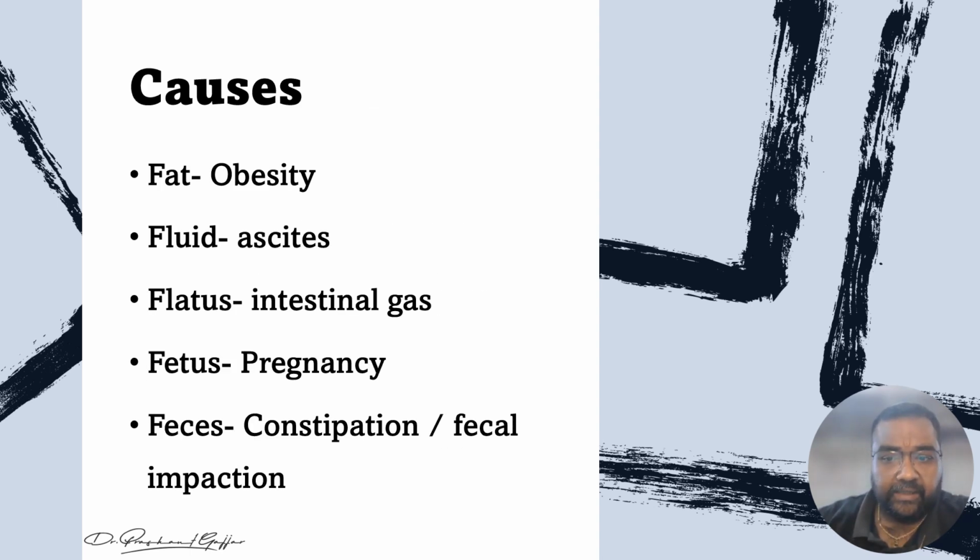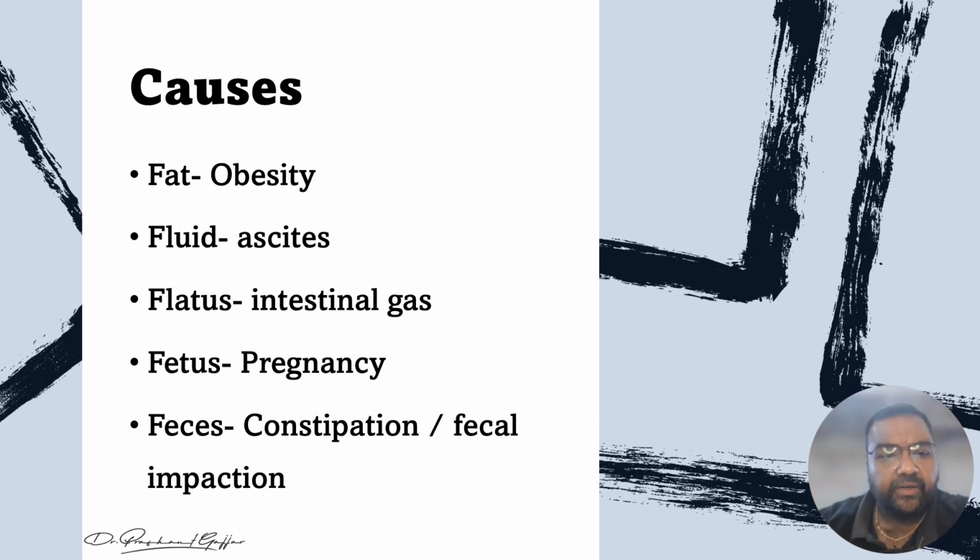So first cause, fat. Fat causes obesity. When there is accumulation of fluid, it is considered as ascites. If there is flatus, it is due to intestinal gas. If inside the abdominal cavity, in the uterus, the fetus is developed in pregnancy, and severe constipation and fecal impaction, that is of feces.